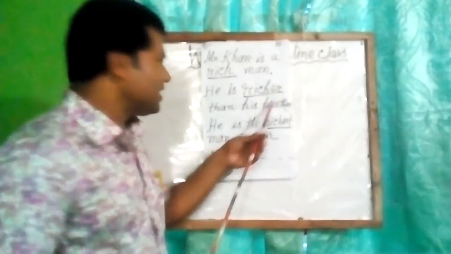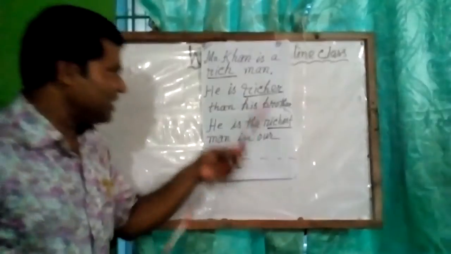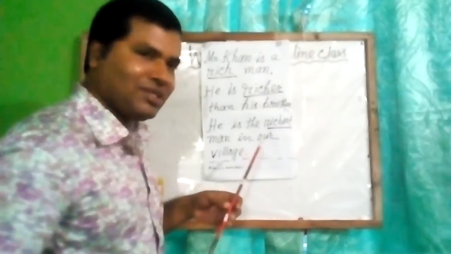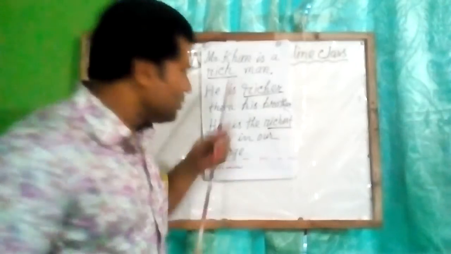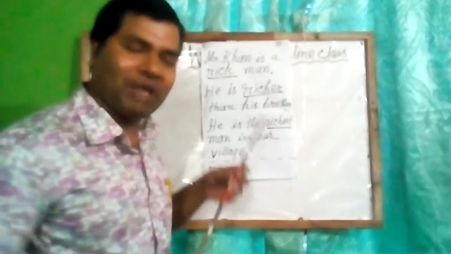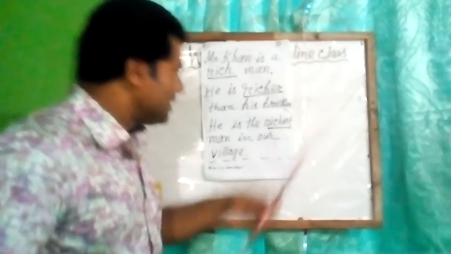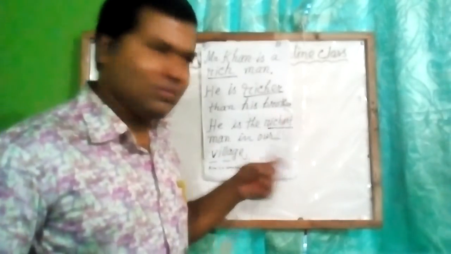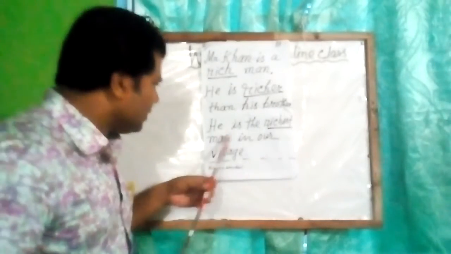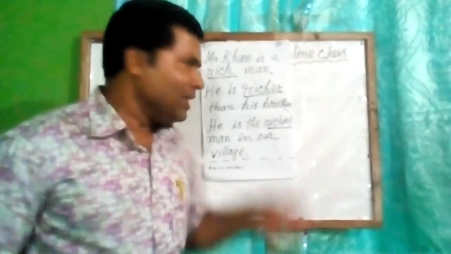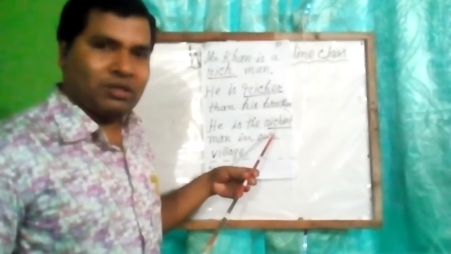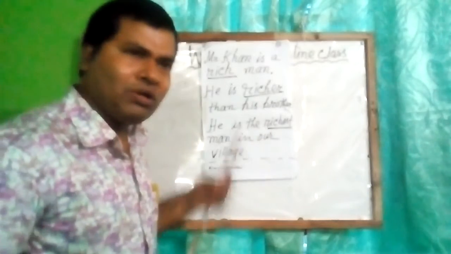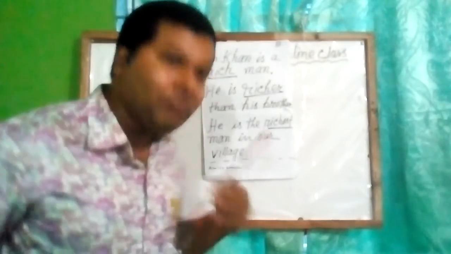In the second sentence, he is richer than his brother. Here richer comprises two persons, he and his brother. There is a comparison here, so it is comparative degree. And the third one, he is the richest man in our village. Here there is a comparison among many.